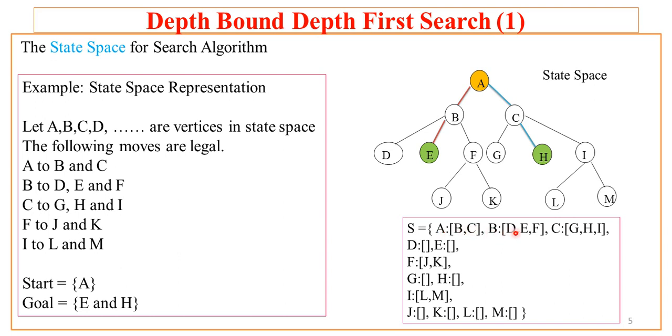Similarly for B, D, E and F are the child nodes. For C, G, H and I. For D there is no child. For E there is no child, but for F there are J and K as children. These are the two children. G no child, H no child, I has two children, L and M. And for J, K, L and M there are no child nodes. So that's why these are empty. With this understanding, we will try to apply the search algorithms.